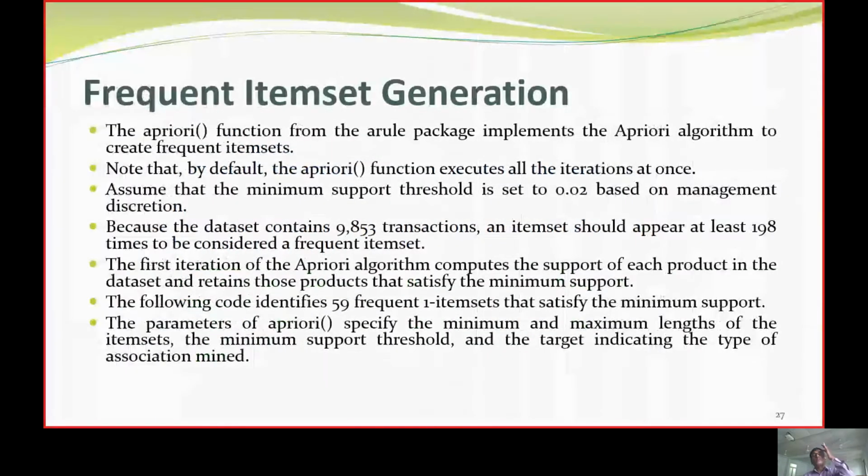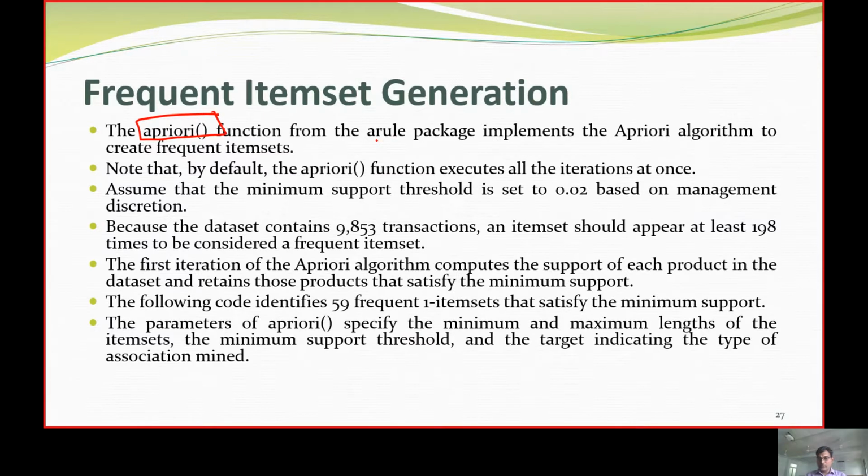Now, the main thing is calling the apriori function in R programming. This apriori algorithm is available as a rule, and it is going to identify or create the most frequent itemsets. It will execute all the iterations at once. Fine.